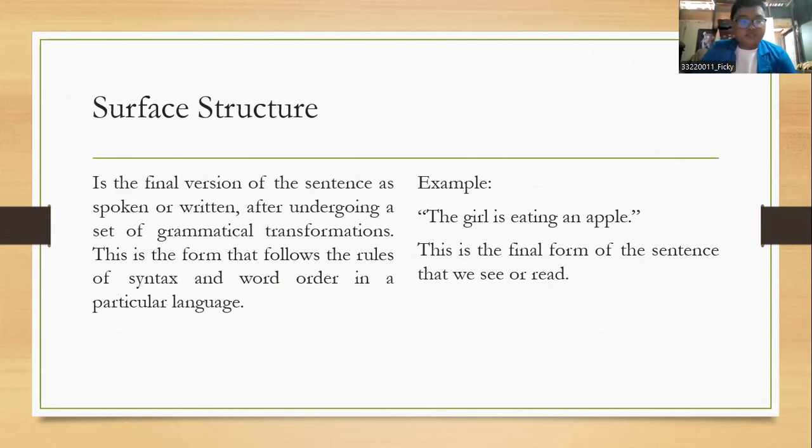Surface structure is the final version of a sentence, spoken or written. After undergoing a set of grammatical transformations, this is the form that follows the rules of syntax and word order in a particular language. For example, the girl is eating an apple. This final form is the sentence we read or we see.